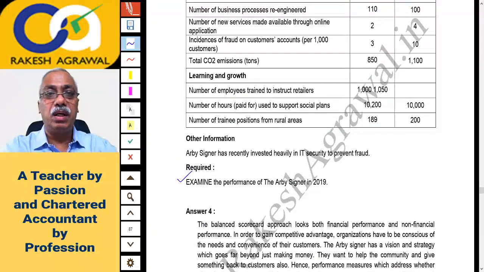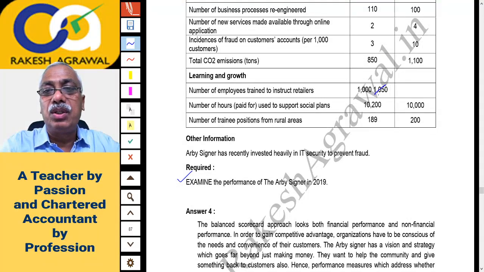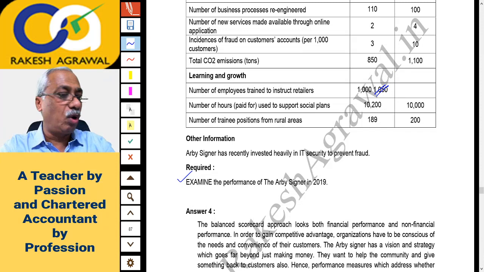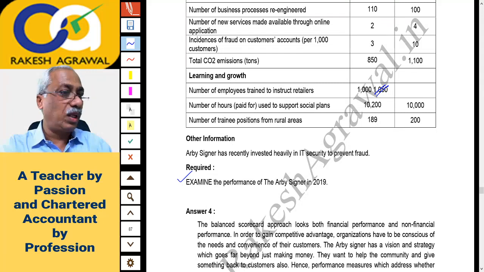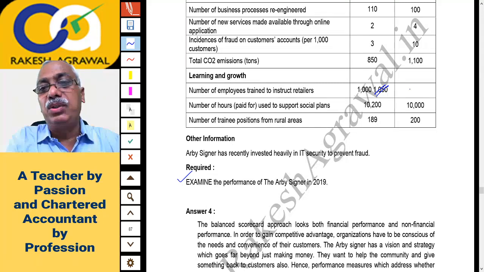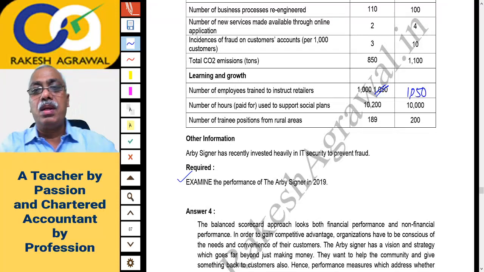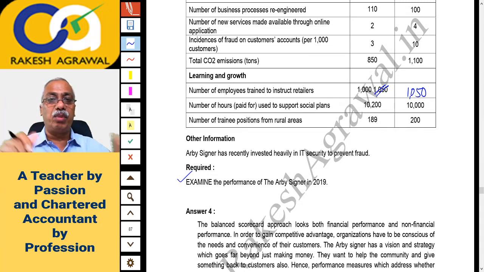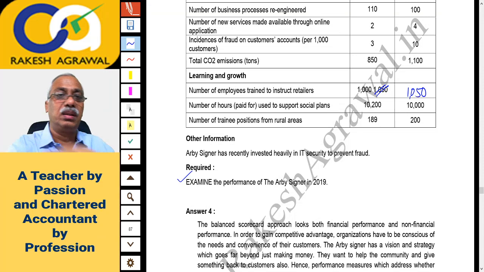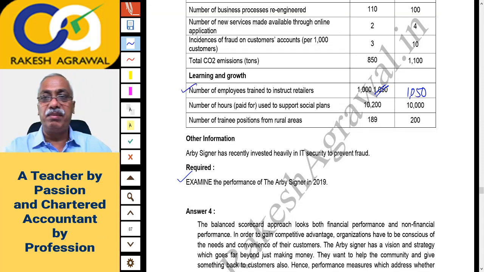See this figure. In learning and growth perspective, this figure 1050 got printed in the same column. So it is 1000 and then in the next column it should be 1050. Okay. So this 1050 figure should be here. Please correct it. So it is 1000 in the actual column and 1050 in the target column. That is number of employees trained to instruct retailers. This data. Okay. I hope you have done the correction.